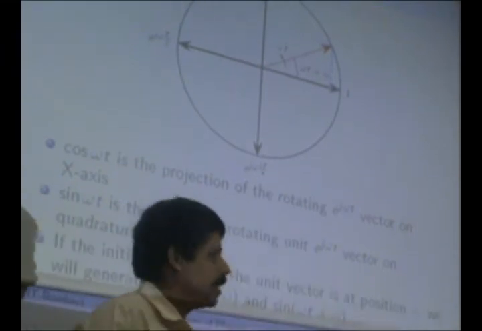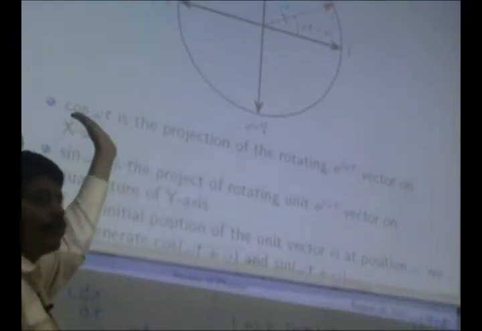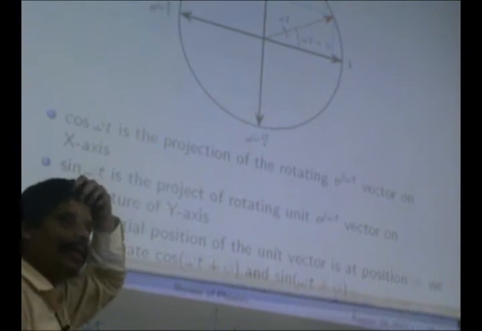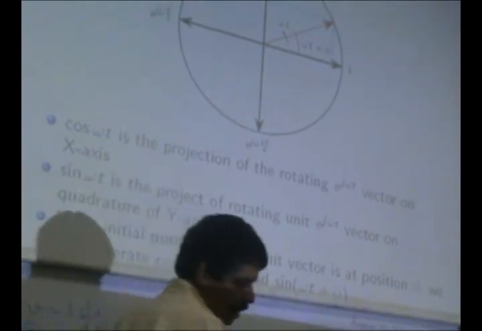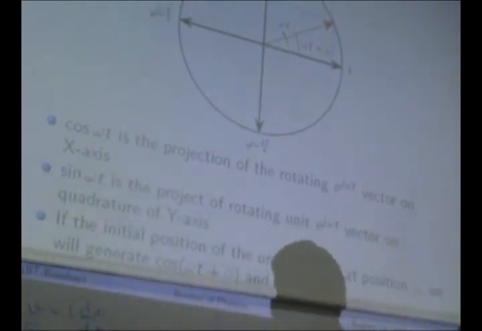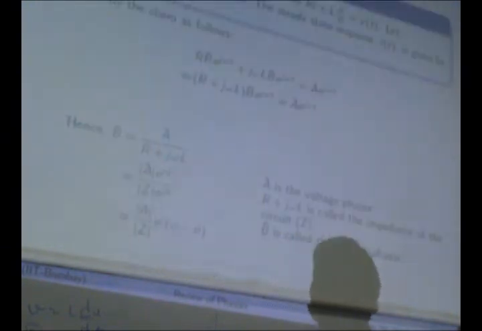So if you project the unit phasor on the x-axis, that is the cosine, and what you project on the imaginary axis, the y-axis, is the sine, and e to the power j omega t can be thought of as a vector which is rotating like that.